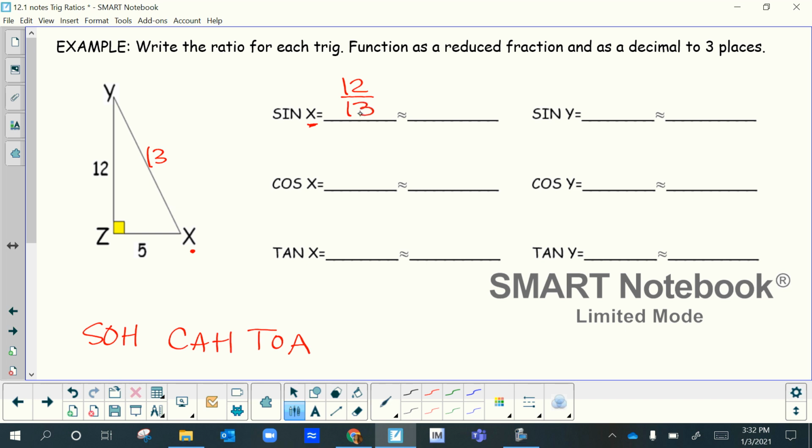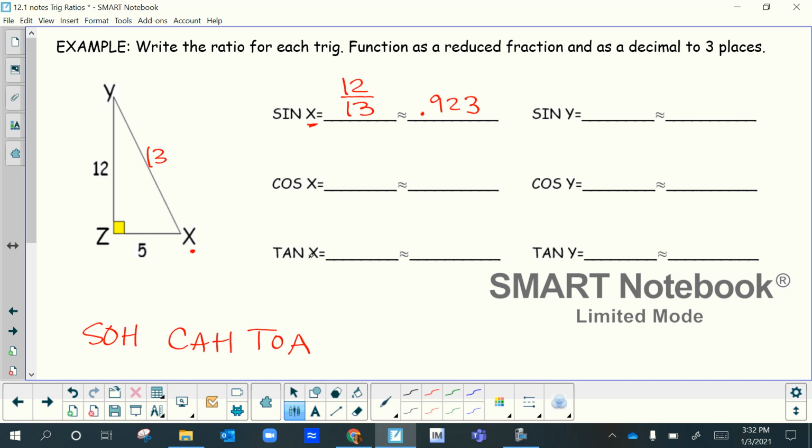So you can practice that and pause this video if you want. Get your calculator and do 12 divided by 13 and practice rounding. Believe it or not, some of my students always forget how to round. It's 0.92307. So the fourth digit is a 0. So it's 0.923. Okay, let's go to the next one.